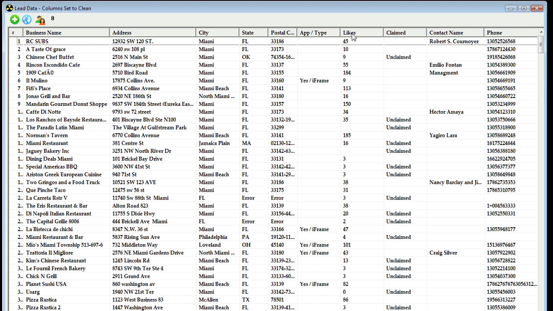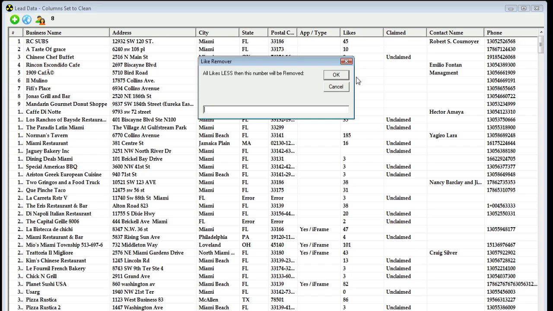Let's do that again, except this time let's use the less than control. So let's go ahead, left click and then right click. We'll go to remove likes and remove all likes that have less than 100, or all leads that have less than 100 likes.